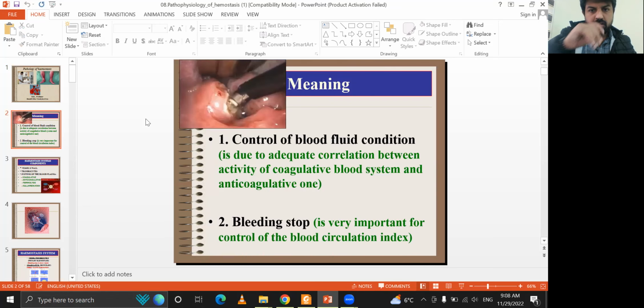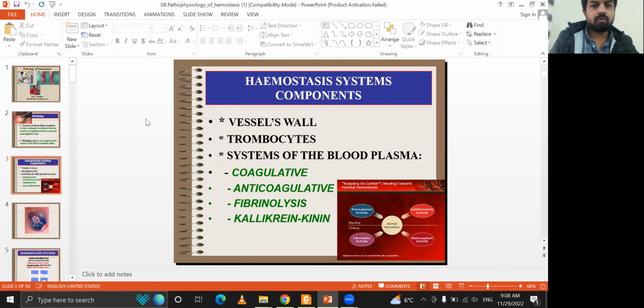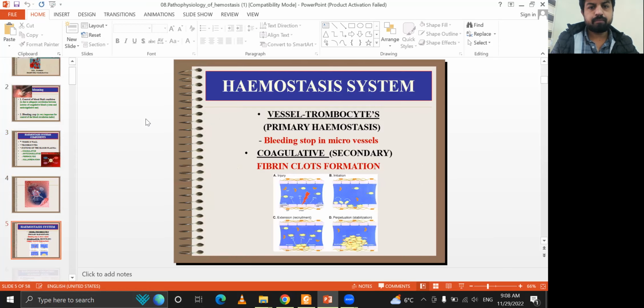The control of blood fluid condition is an adequate correlation between the activity of the coagulative blood system and the anticoagulative one. Bleeding stop is very important for the control of the blood circulation index. The hemostasis system components are the vessel wall, the thrombocytes, and the system of the blood plasma, like the coagulative, anticoagulative, fibrinolysis, and kallikrein systems.